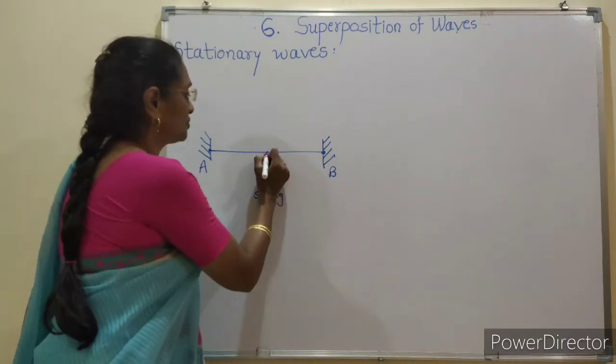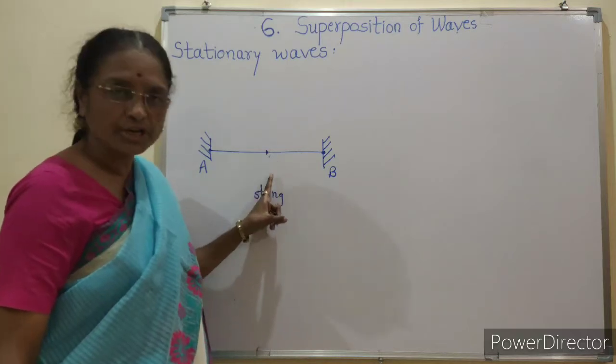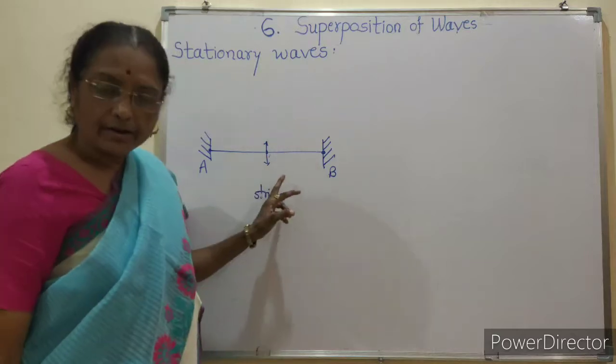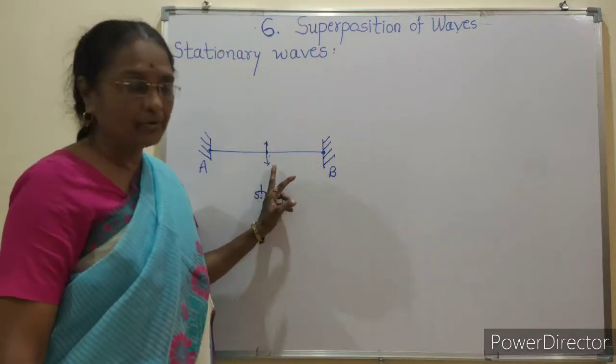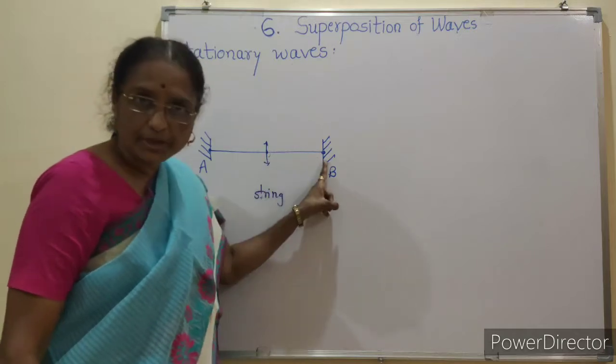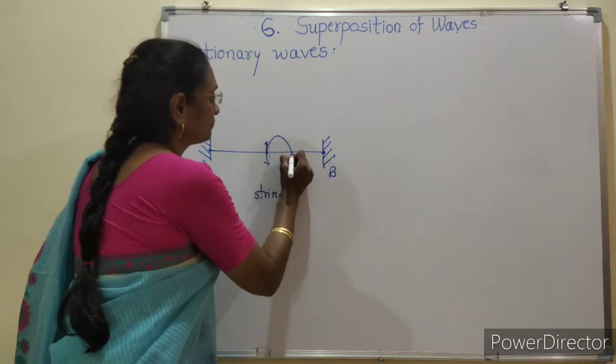If this stretched string is disturbed, or an oscillatory disturbance is given at the middle, then transverse waves travel in both directions, towards B as well as towards A, in this way.